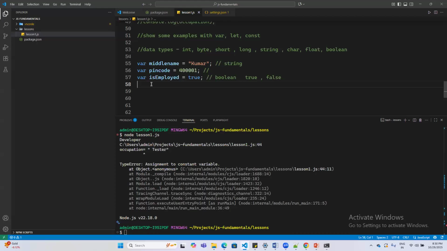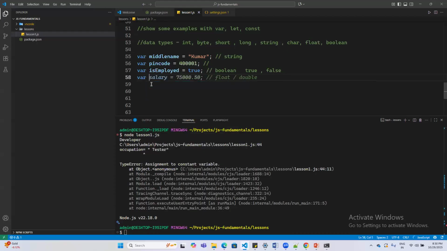And then additionally in JavaScript or TypeScript, we have an additional type called undefined. Say, what is the number of cars he has? Or number of children, number of cars will be better. Number of cars equals undefined. So undefined is also one of the data types in JavaScript. You might not have come across undefined or null being a type in Java, but in JavaScript, we have a special type that is undefined. Undefined means I don't know what value this number of cars will carry.